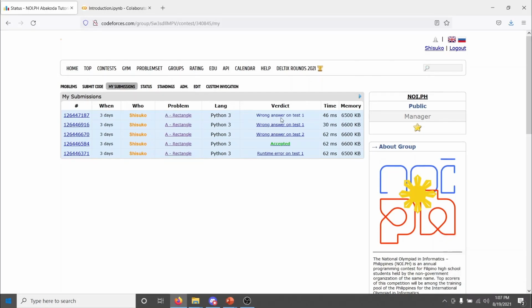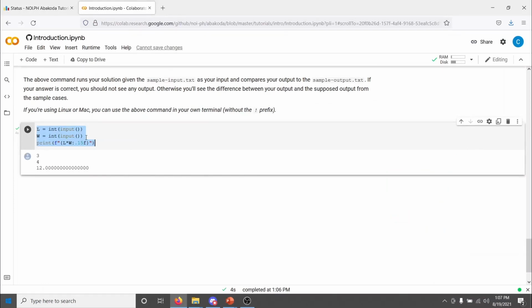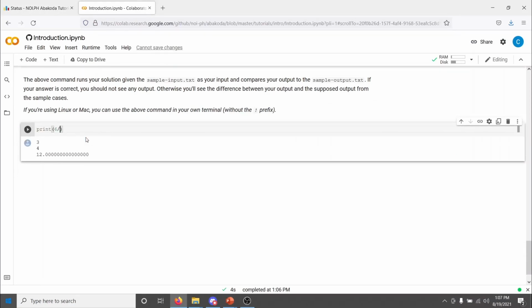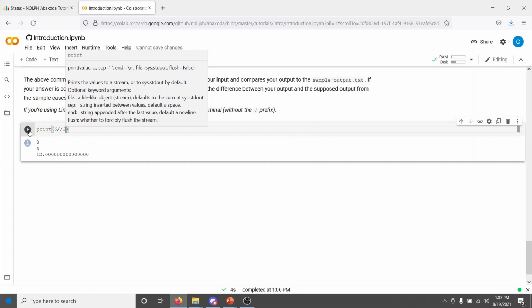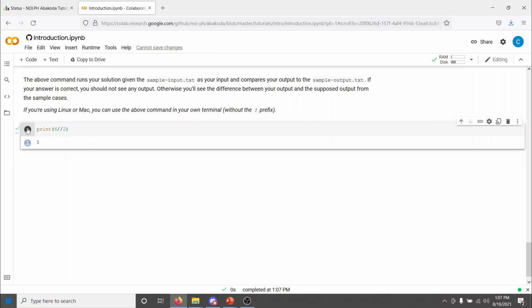So technically in computer science, 2 is an integer, 2.0 is a floating point number. They're stored differently, so they're processed differently. If you want to do integer division in Python, the best way is to just use the double slash for integer division. If you do it this way, then your output will stay an integer. As you can see here, it's still 3. So anyway, it doesn't really matter. Just remember that if the output should be an integer, don't print out decimal points.